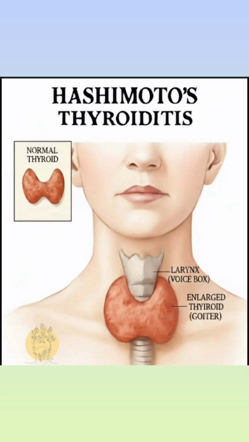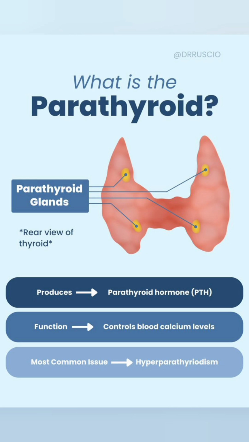Let us discuss the parathyroid gland. It is yellow in color. It has four lobes. It is present on the thyroid gland. It secretes parathyroid hormone, also known as parathormone. It works just opposite to calcitonin. It increases the blood calcium and phosphate. So it is also known as a hypercalcemic hormone.